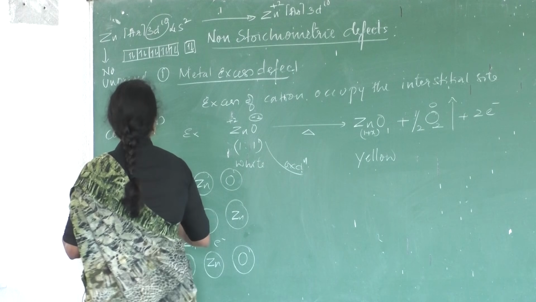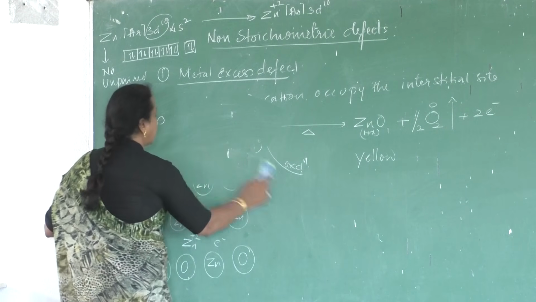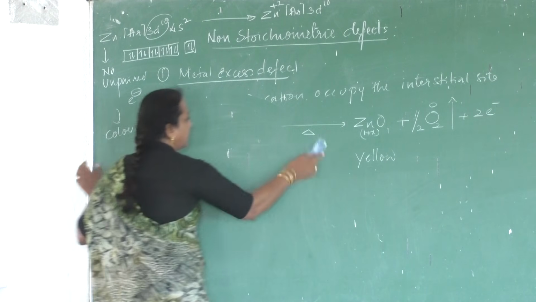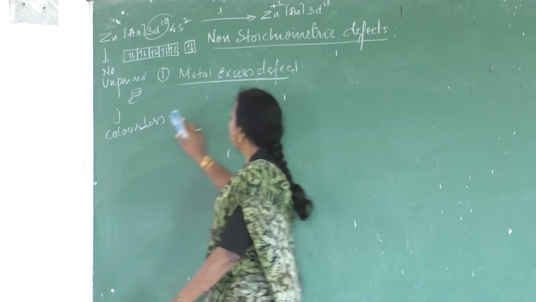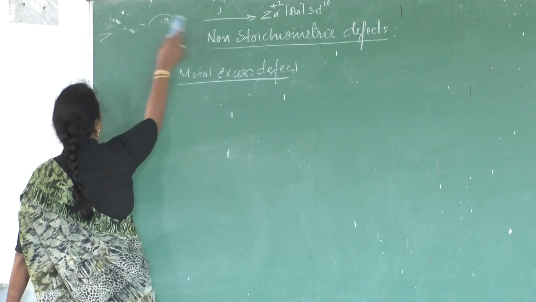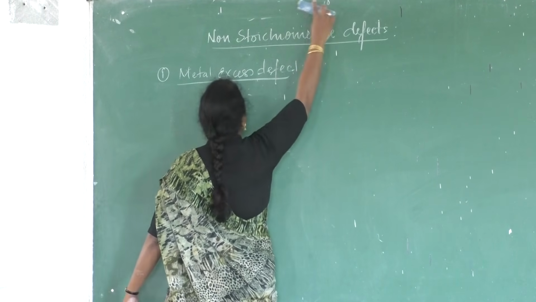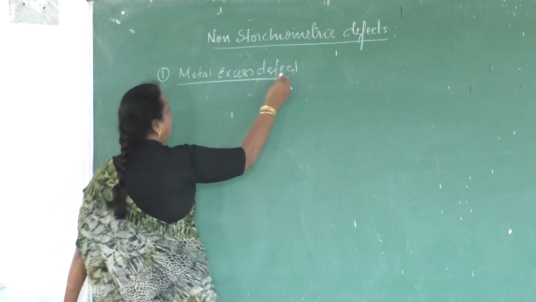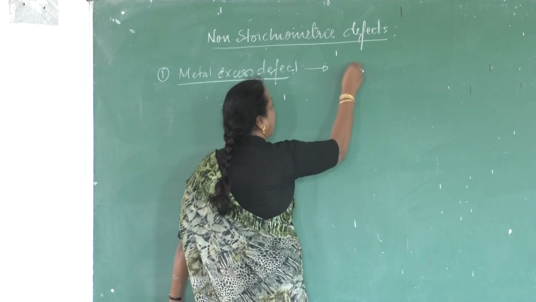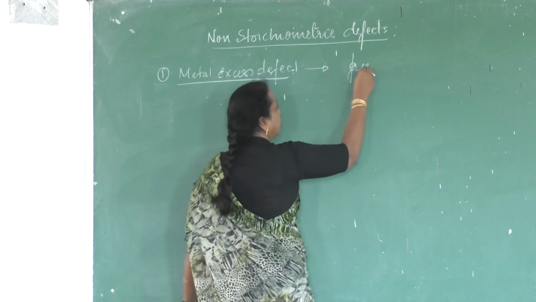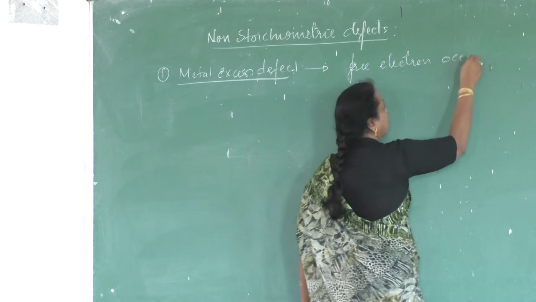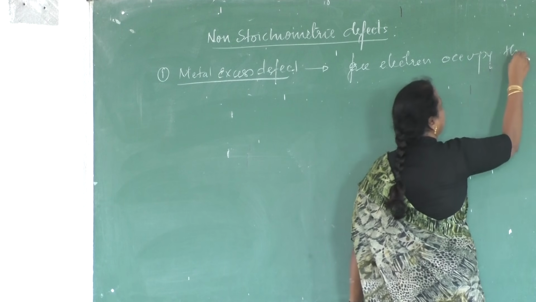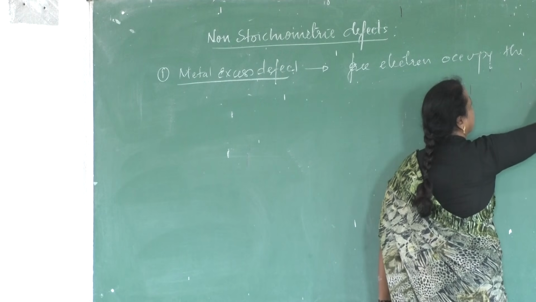Okay. Now let us go to one more kind of metal excess defect, that is metal excess, not because a metal ion or electron occupies the interstitial site, but because of an anionic vacancy. Metal excess defect in which free electrons occupy the anion vacancy.